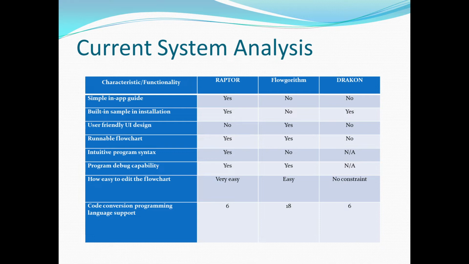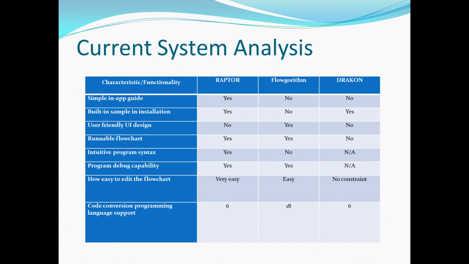And we have the runnable flowchart. The runnable flowchart means that the program or flowchart in the application can be run just like a real program, but using a flowchart model, and it can be done in Raptor and Flowgorithm. So the user can build the flowchart, and after they build it, the user can run it to see what the program does. While in Dracon, it is not possible, since Dracon is more for drawing the flowchart itself, not really a flowchart editor for running the flowchart program.